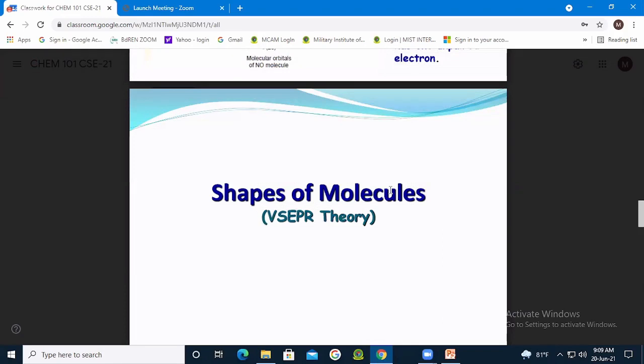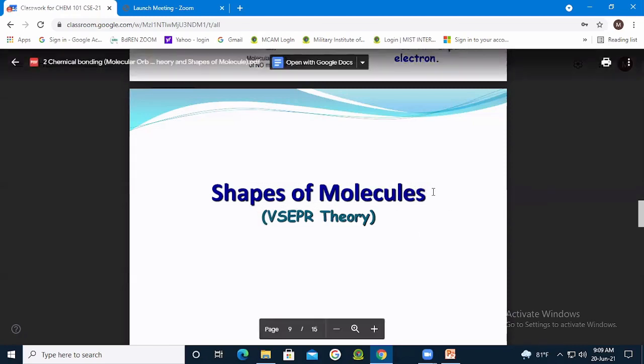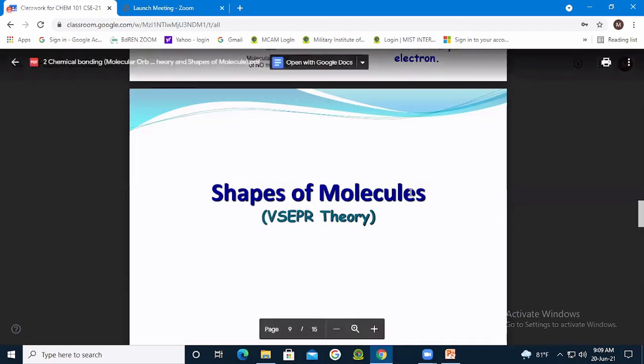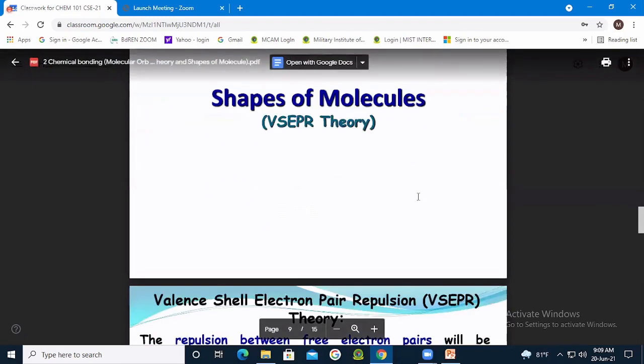Here also there is repulsion between lone pair and lone pair, lone pair and bond pair, and bond pair and bond pair. These three types of repulsion may happen because there is either a lone pair electron or a bond pair electron, right?